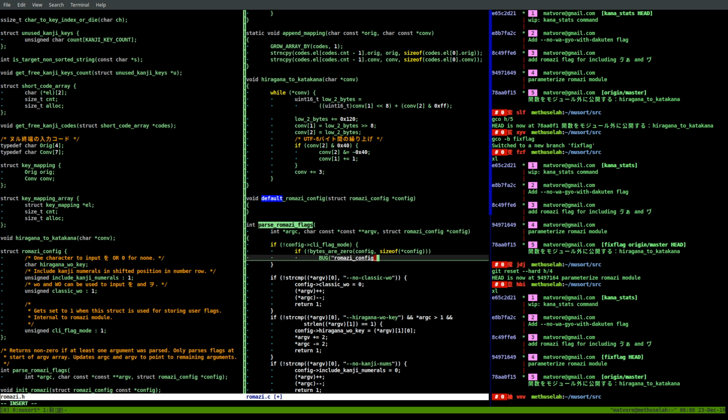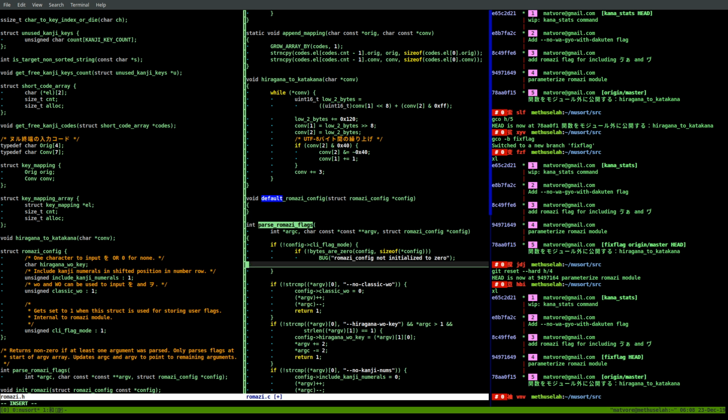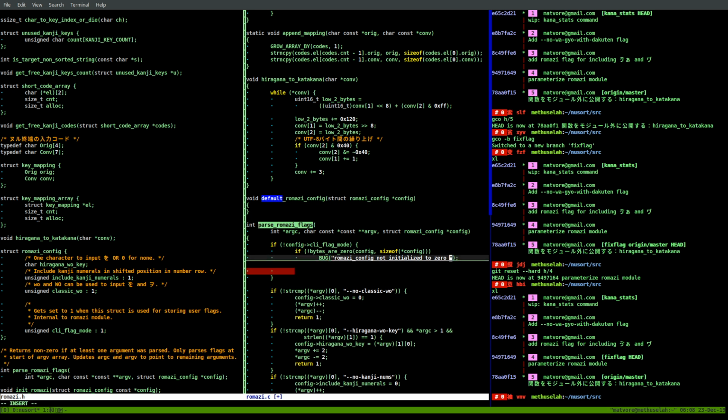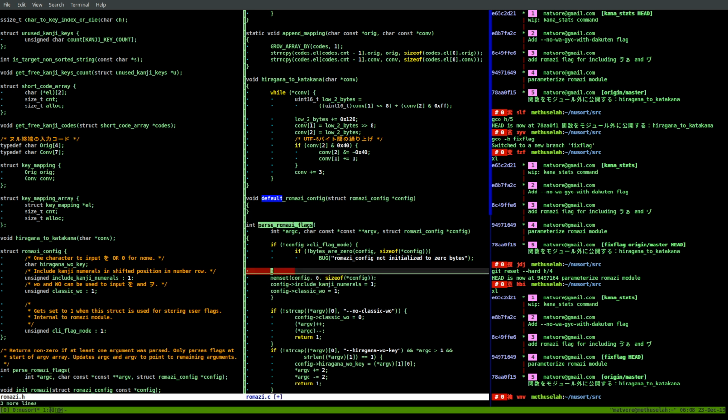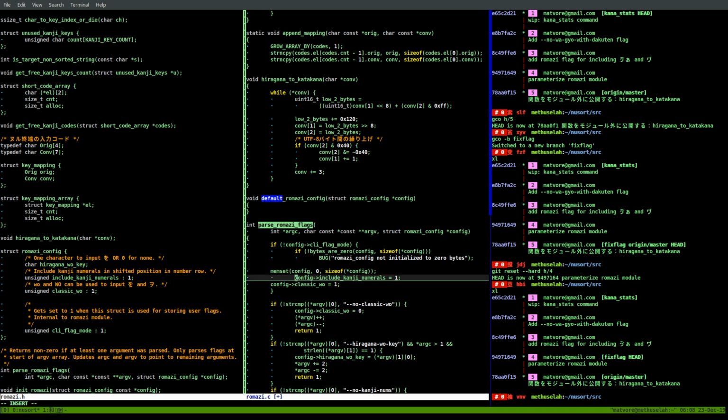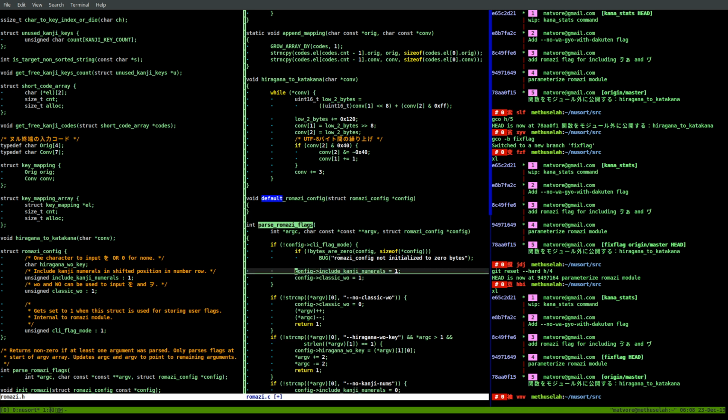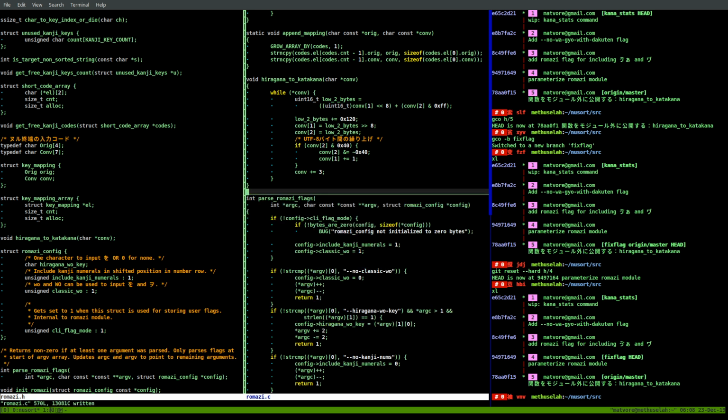Romaji config not initialized to 0. 0 bytes. So great. Now we can, okay. Then yeah, that looks good. So we don't need this anymore.